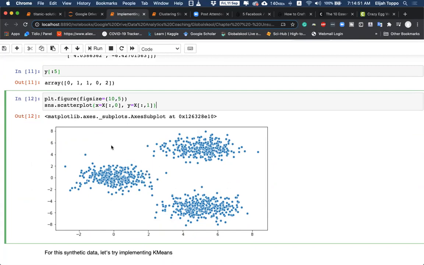One set of blobs has a center of 0, 0. That is what we have provided. The other has a center of 5, 5. And this is 5, minus 5.